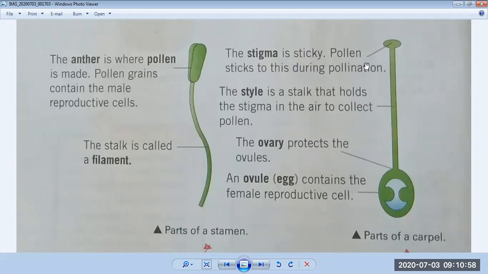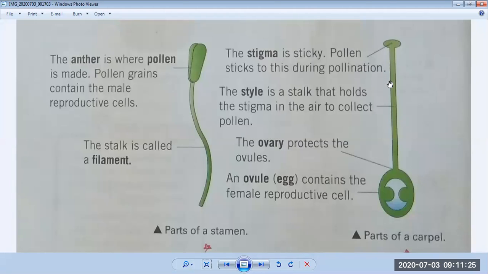We have also studied in the paragraph above that birds, insects and bats come to get the nectar. Nectar is produced in this part. So when these insects come and sit here, they drop pollen on the stigma of a flower, which they get from another flower. So this is the top part of the ovary, which is called the stigma.